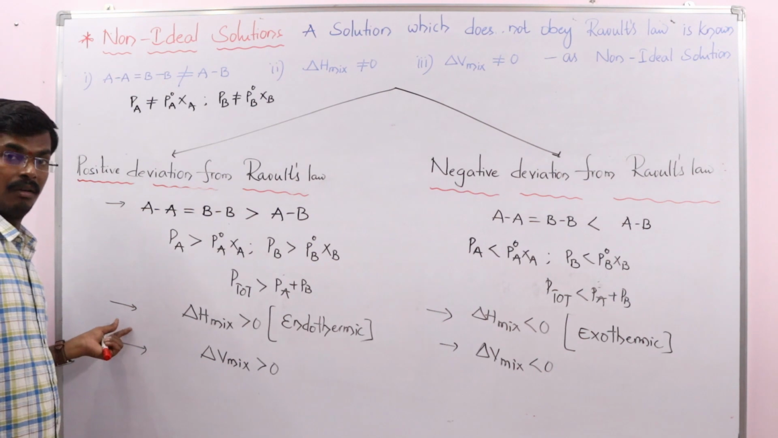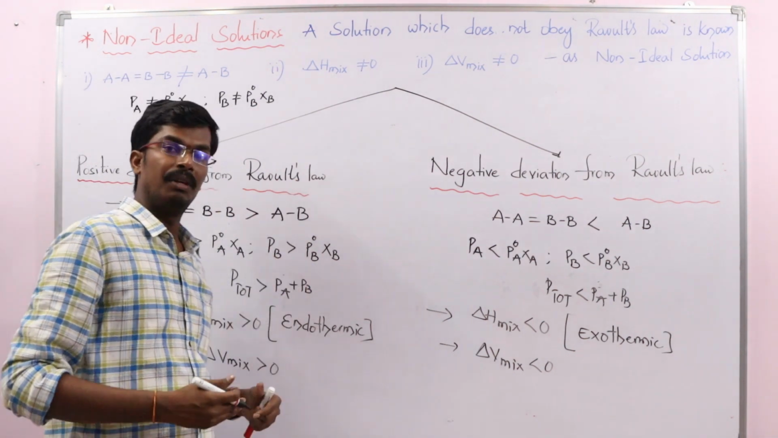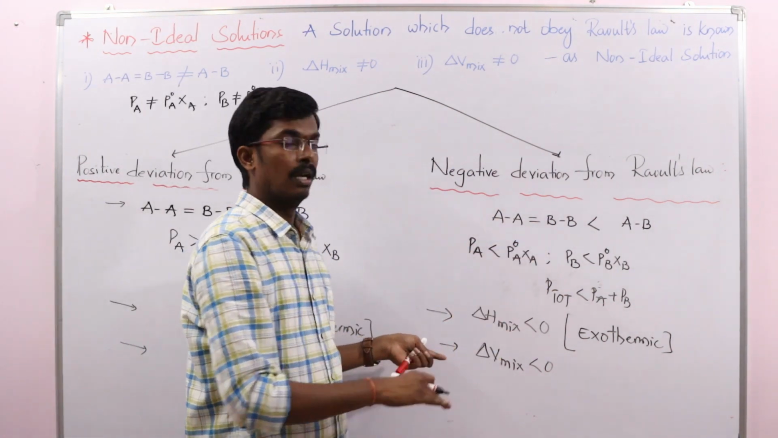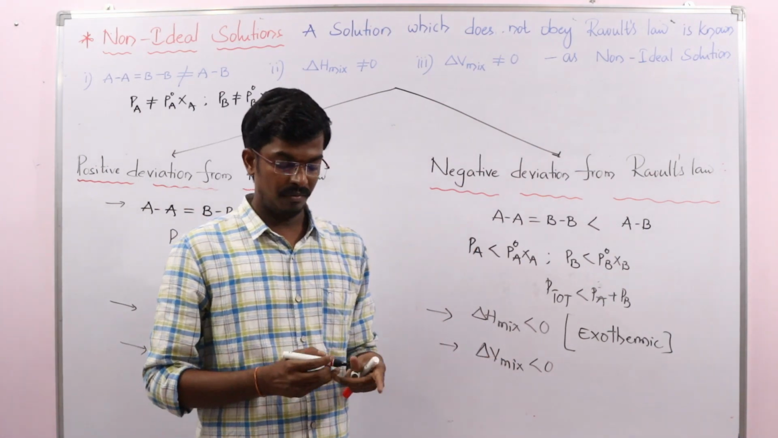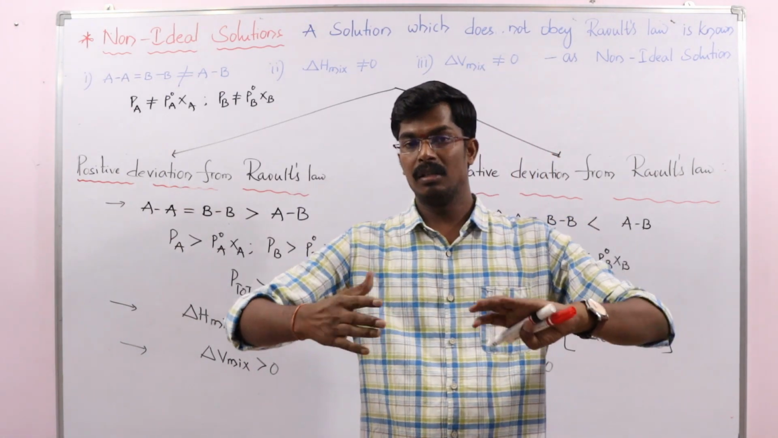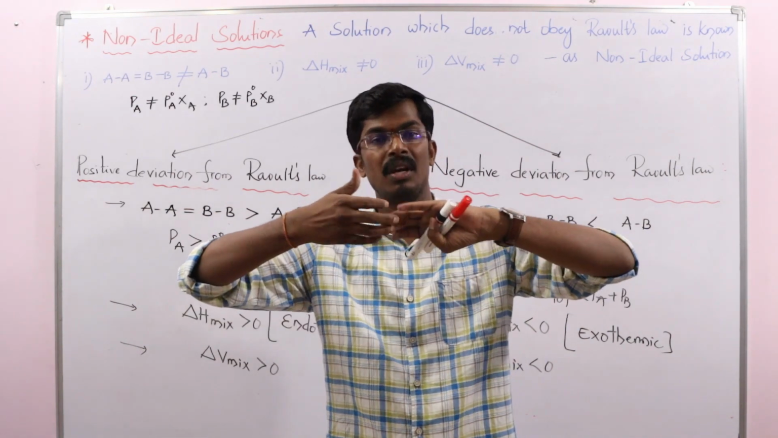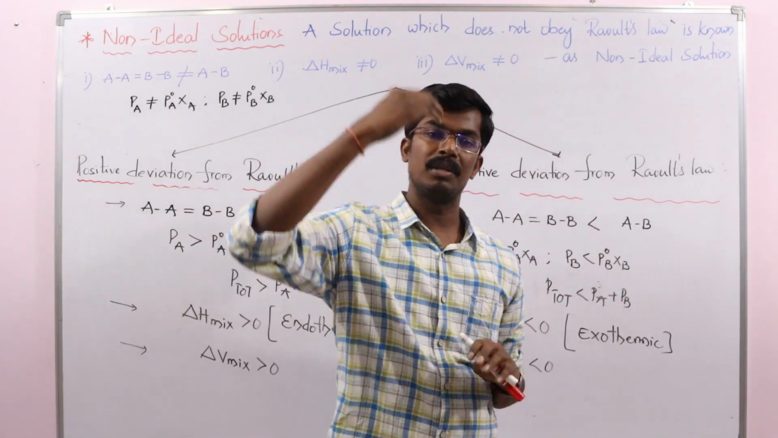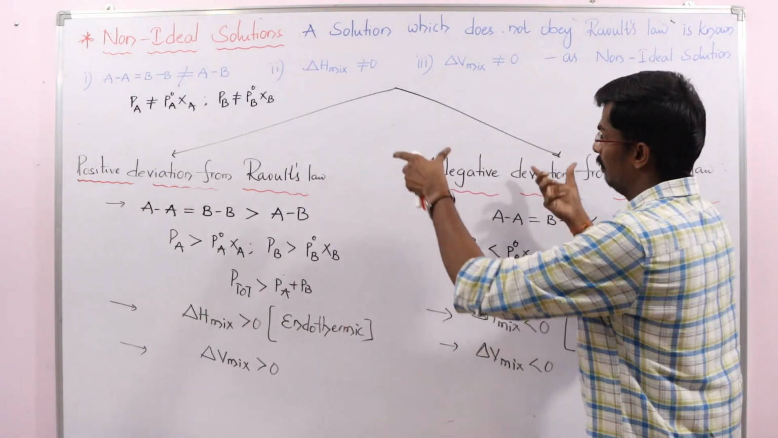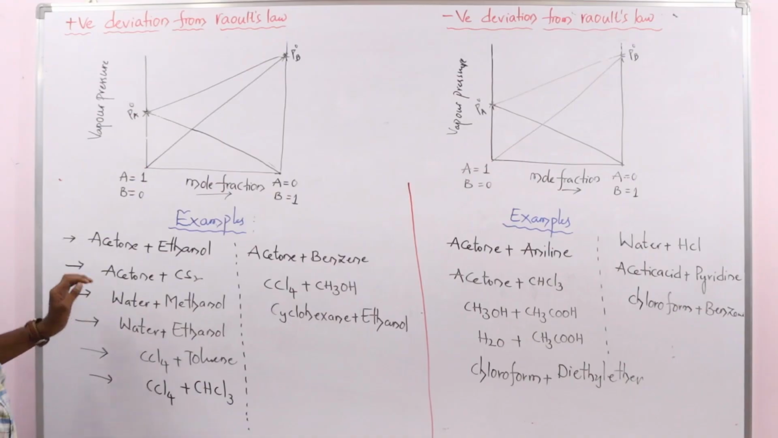Here, whatever vapor pressure we expect, it is showing greater than expected, so I call it positive deviation from Raoult's law. Here, whatever vapor pressure we expect, it is showing less, so I call it negative deviation from Raoult's law. This can be explained only with the type of interactions. If you have strong interactions, the vapor pressure will be less. When you have weak interactions, the vapor pressure will be greater. I would like to explain these two with a graphical representation.